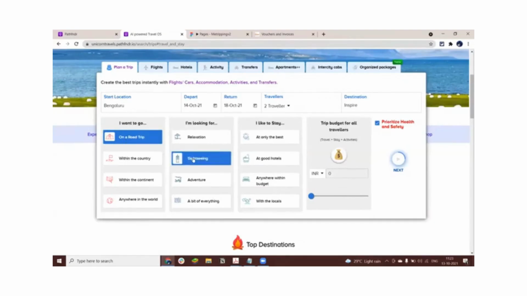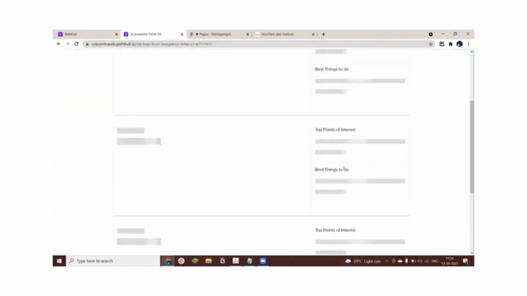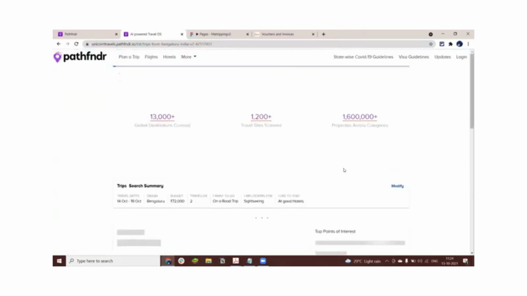Absolutely. So let's see what the system throws at us, Joe. So go ahead and select it here, on a road trip. Let's say that Joe would like to do sightseeing, and he would like to stay at good hotels. So he's obviously VP business development right here, so he would stay at good hotels. So I'll go ahead and select a random budget. And let's see what the system gives us.